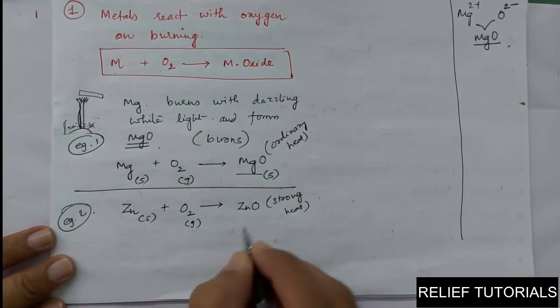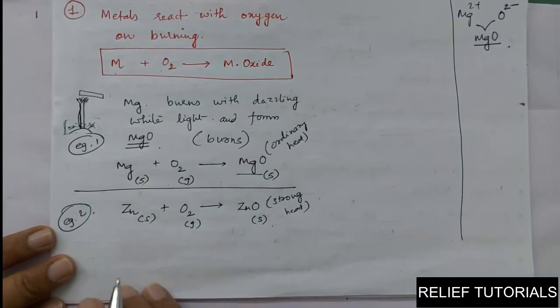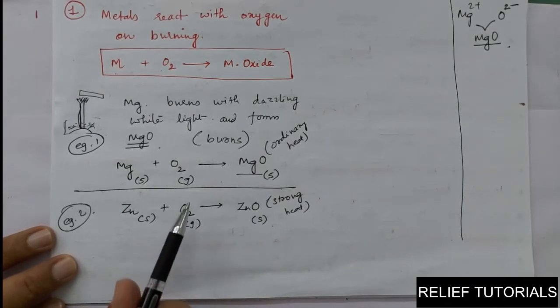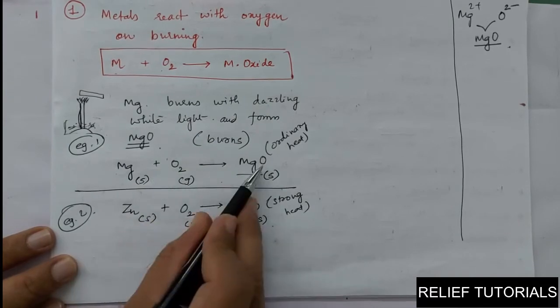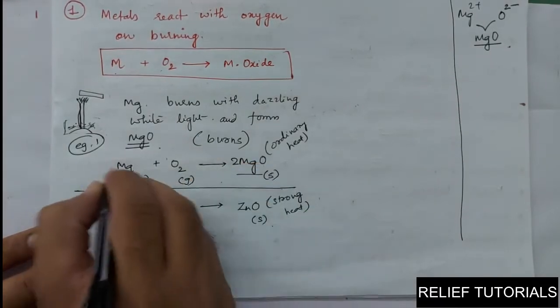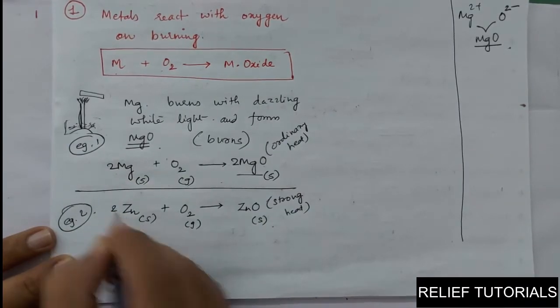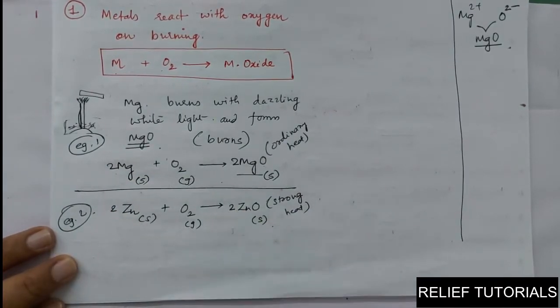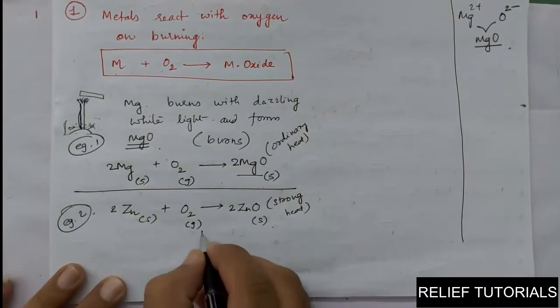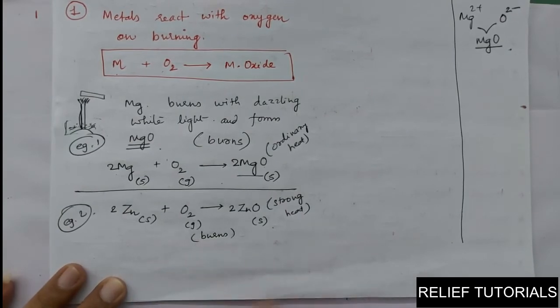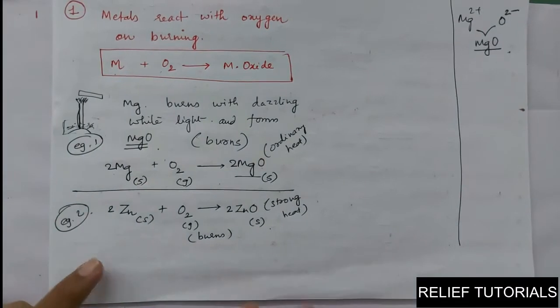Oxygen is in the gaseous state and zinc oxide is in the solid state. The equations are not balanced. Both the equations can be balanced by putting half here: magnesium 1, oxygen 2 here, oxygen 1 here. You make 2 here, or you can put half here. Same way here also. So what to remember in both the examples? Both burn by different kinds of heat. Magnesium burns by ordinary heat and zinc burns by strong heat.